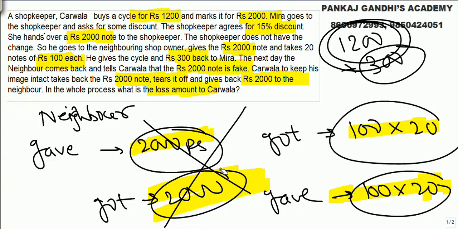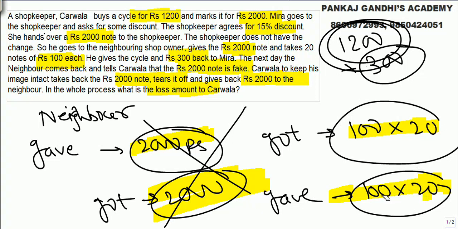I know some of you are still confused, but I thought this was the best way of explaining. You go to the neighbor, give a 2000 rupee note, and he gives you 20 notes of 100 rupees. Next day you give him back 20 notes of 100.